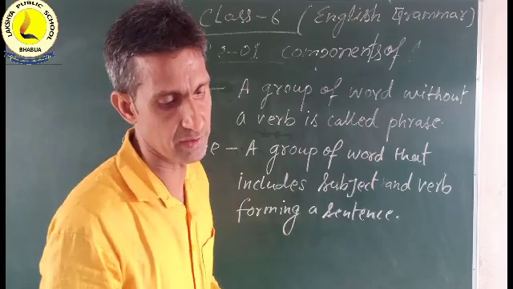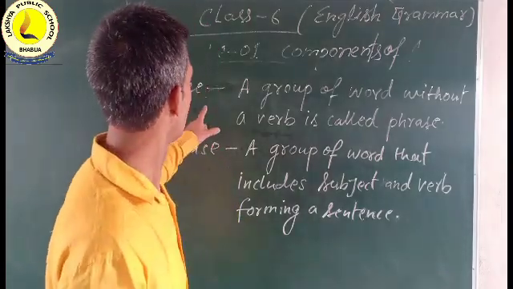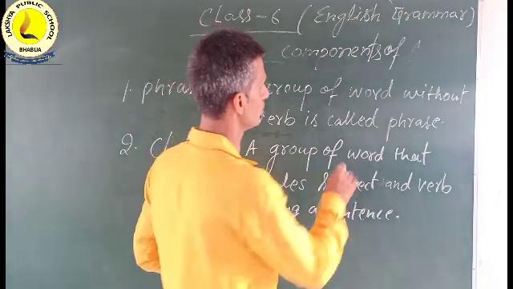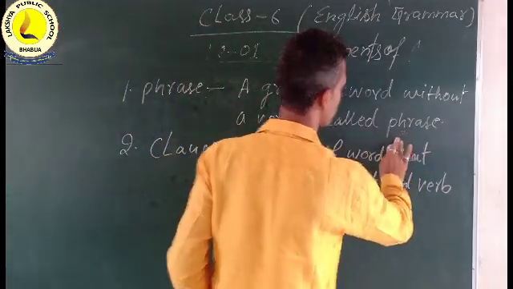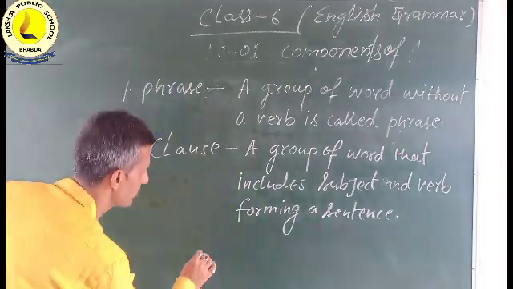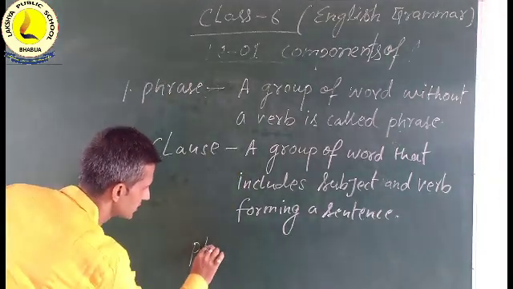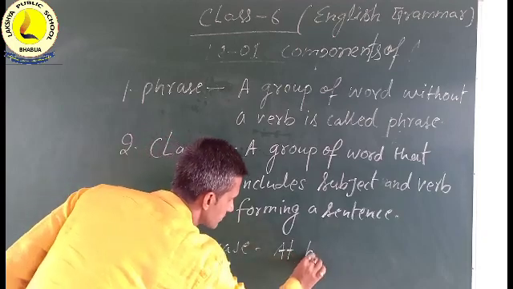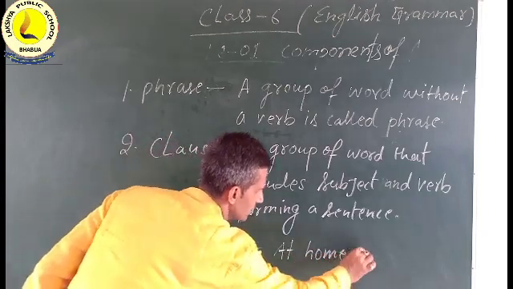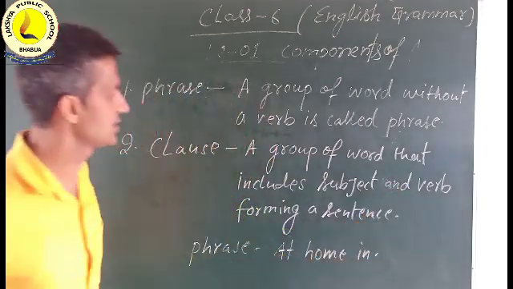For example, for phrase we will give the example, at homing. At homing is a phrase.